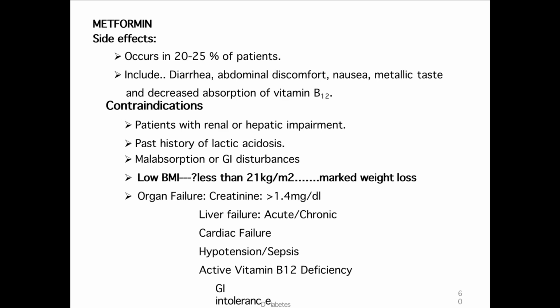Contraindications are basically hepatic impairment, but in renal impairment, it's not an absolute contraindication. You have to check the GFR levels. If the GFR is less than 45, you have to do dose modifications. If it is less than 30, then you have to stop giving the drug.